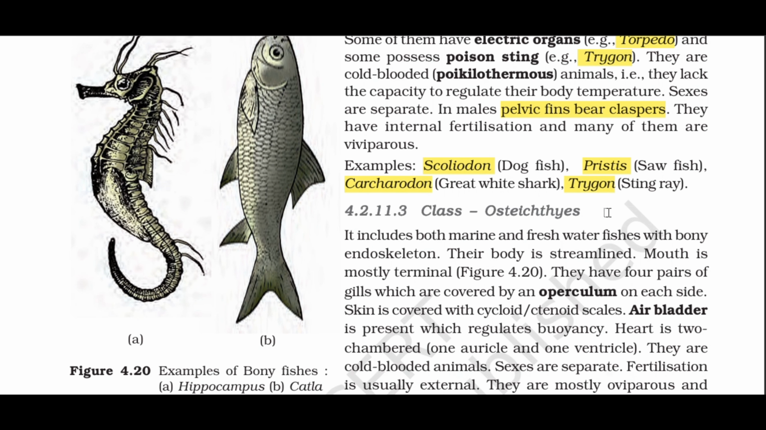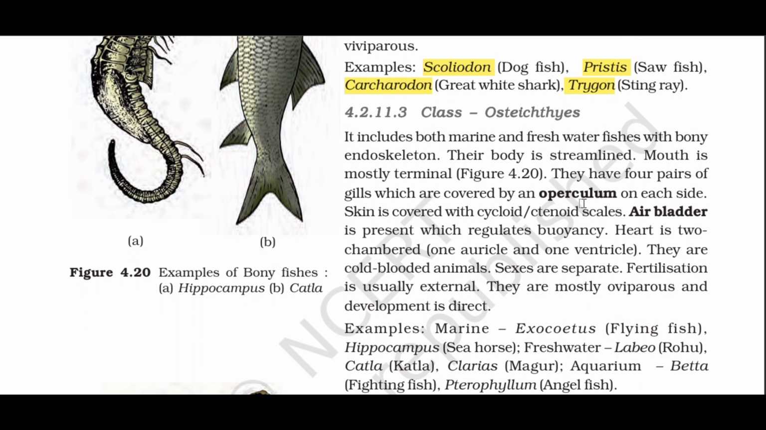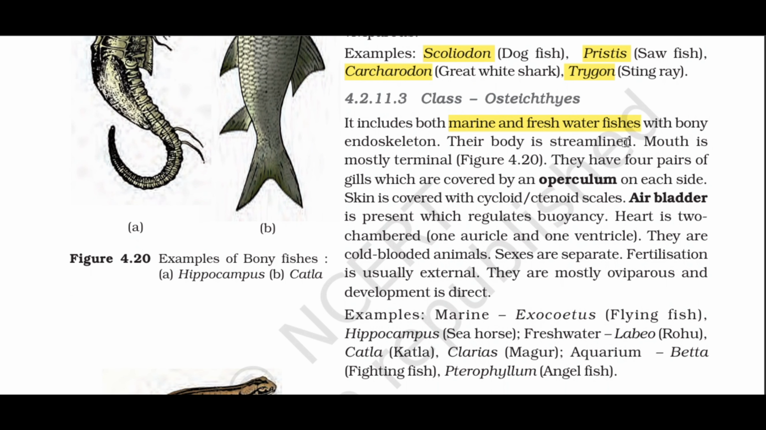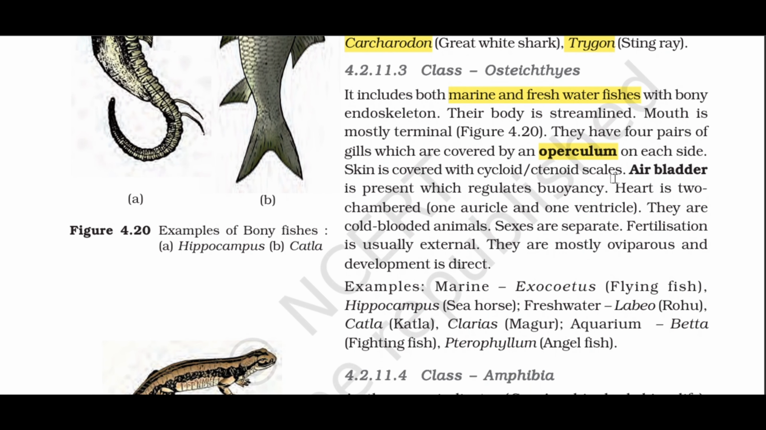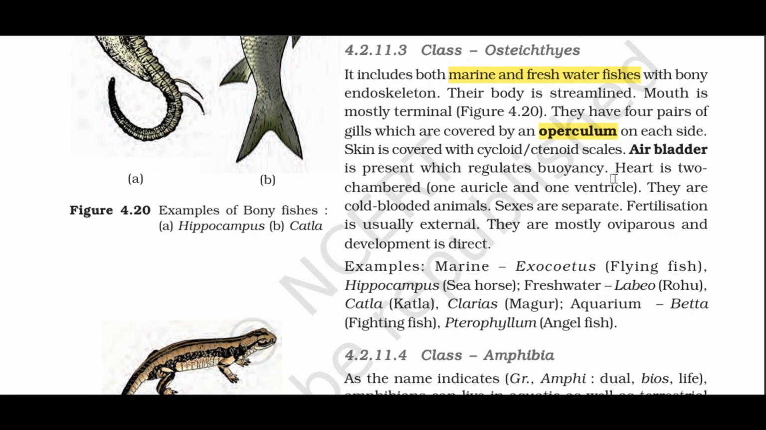4.2.11.3 Class Osteichthyes. It includes both marine and freshwater fishes with bony endoskeleton. Their body is streamlined. Mouth is mostly terminal, Figure 4.20. They have 4 pairs of gills which are covered by an operculum on each side. Skin is covered with cycloid or ctenoid scales. Air bladder is present which regulates buoyancy. Heart is two-chambered, one auricle and one ventricle.